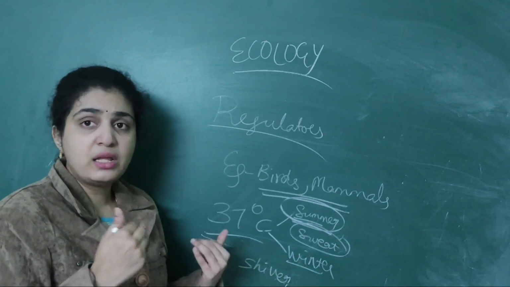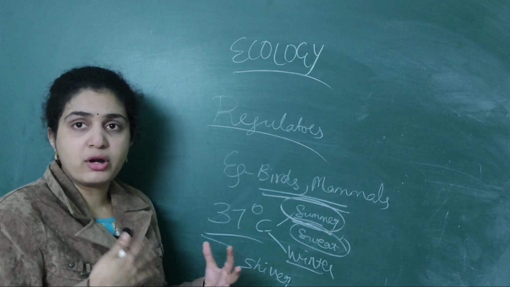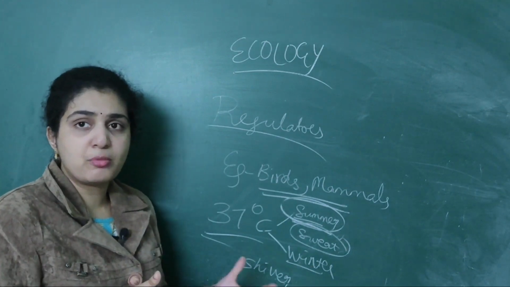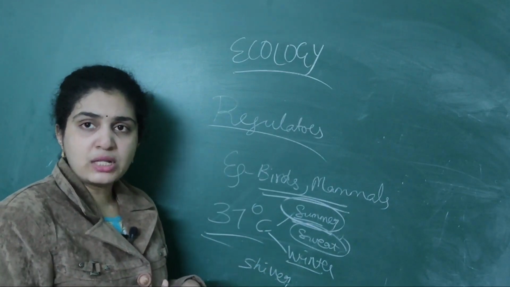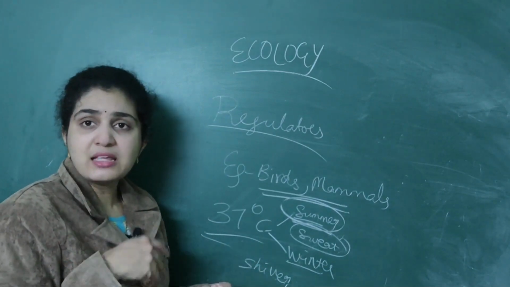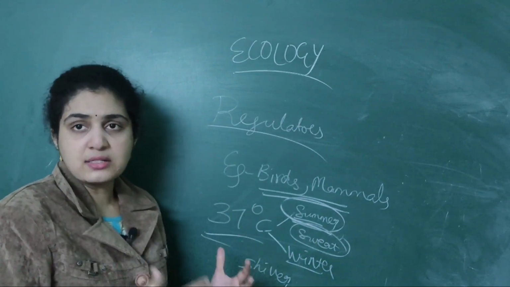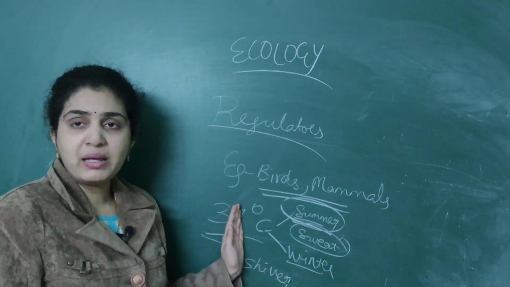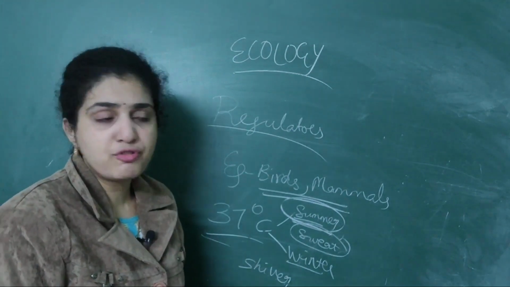In summer we are sweating, in winter we are shivering to prevent heat loss from our body. So again our body temperature is coming to 37 degrees. This mechanism is all happening because we belong to regulators. This is the topic that is considered under the regulators. Next we will go to conformers.